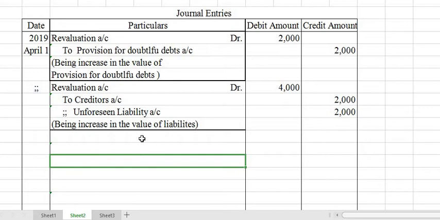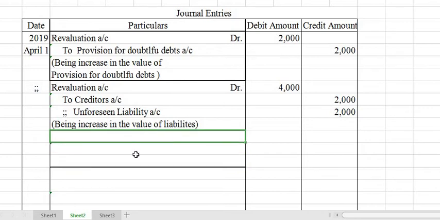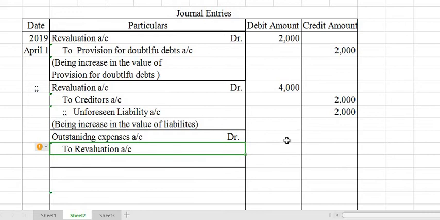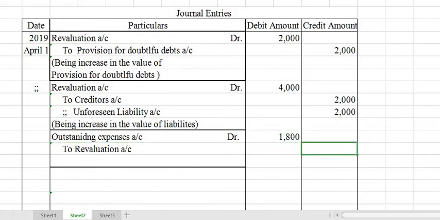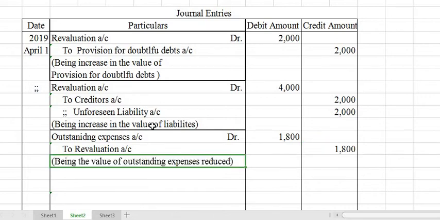Then next we have to write the decrease in the value of a liability. Which liability decreases? Outstanding expenses decrease. So outstanding expenses account debtor to revaluation. How much? 1,800. Being decrease in the value of outstanding expenses.